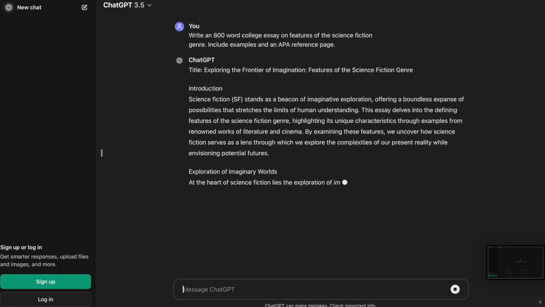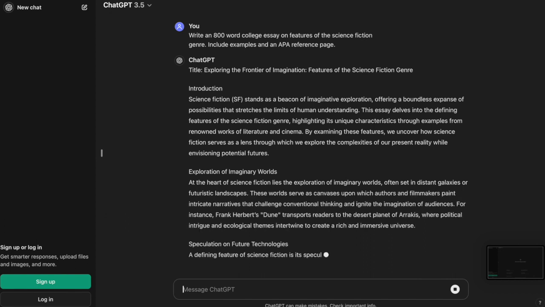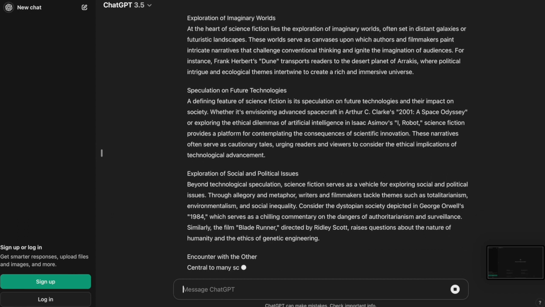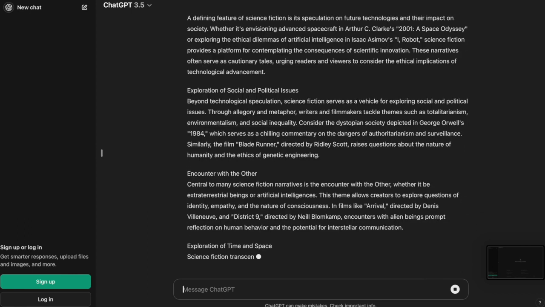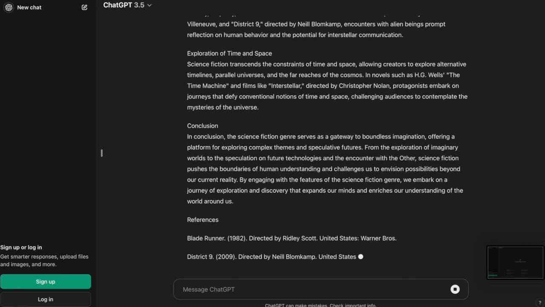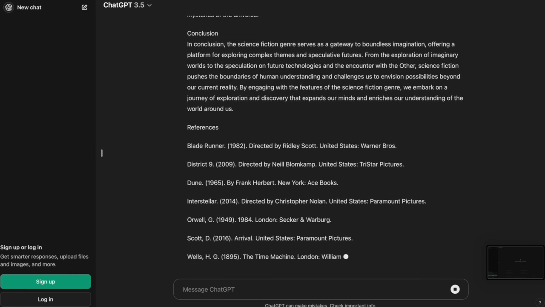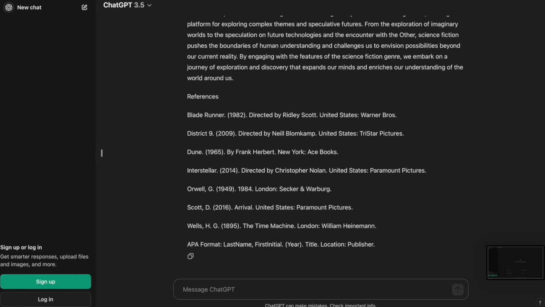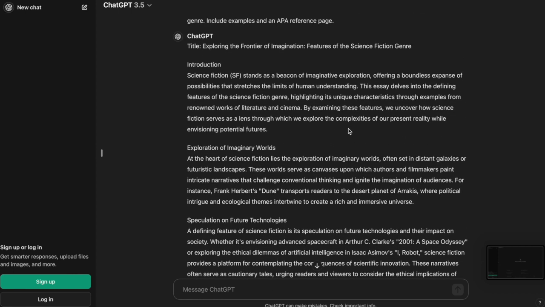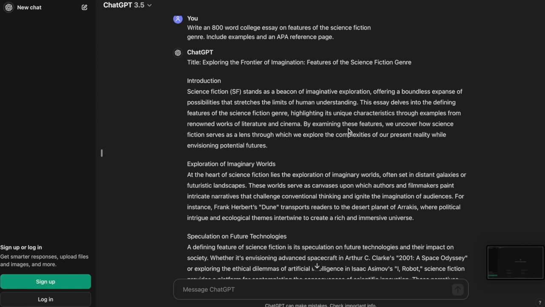Exploring the frontier of imagination, features of the science fiction genre. We have an introduction. We have some, looks like, appropriate sections in the body, a conclusion, and references. It looks like this essay uses Blade Runner, District 9, Dune, Interstellar, and other appropriate films. Let's scroll to the top and check out the sentence structure and word choice.